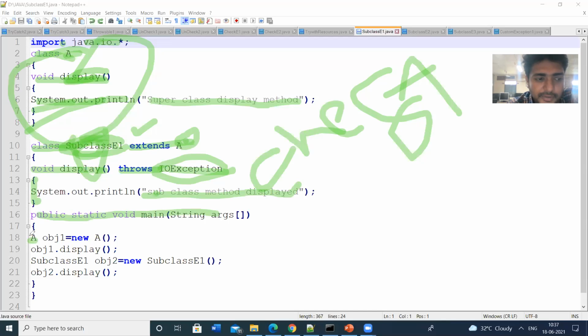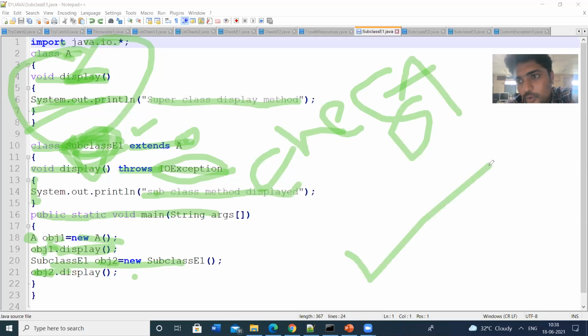Here I am creating an object obj1 for class A, and I am invoking the display method using obj1. Then I am creating the object obj2 for class subclass E1, and invoking the method using obj2.display. So this is the program.